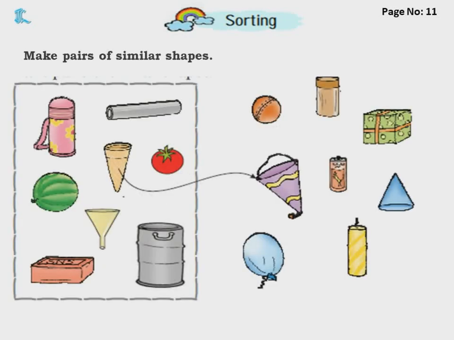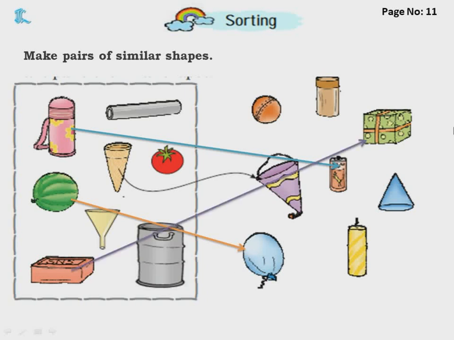Now, next one, sorting. Make pairs of similar shapes, page number 11. Similar shapes, like this ice cream cone is similar to this joker's cap. So they have matched it. Similarly, we have to do. First, bottle is similar to this battery. Next, watermelon is similar to this balloon.